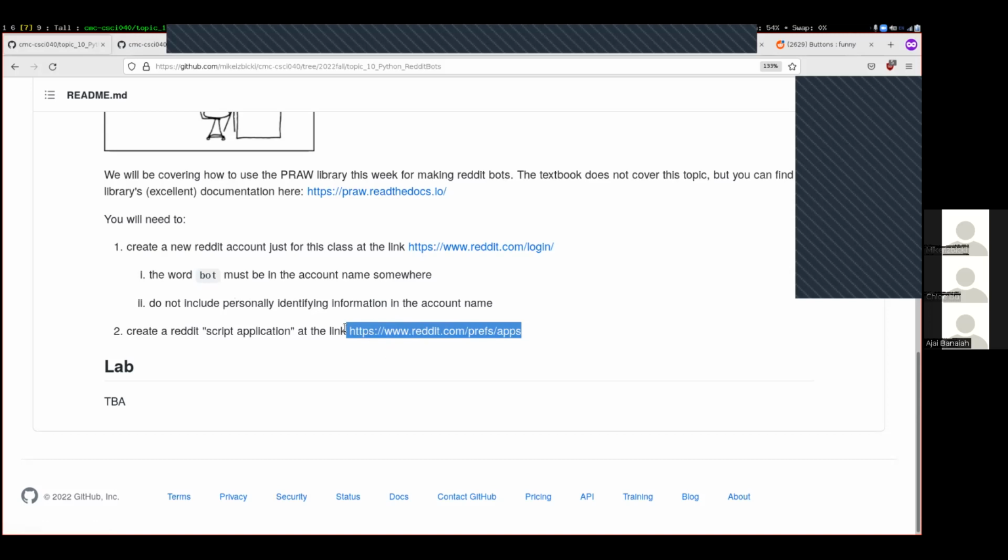A lot of people think about bots on social media as being pure evil, the worst thing in the world. Like, why would anybody want to do this? But we'll see that Reddit and actually all social media web pages, so Facebook, Twitter, Instagram, all these different companies, they all have interfaces for people to make bots that interact with their platforms. So even though we're working with Reddit right now for the purposes of this assignment, anything that we do is very easy to extend to any of these other social media platforms. Reddit is just nice because you can silo things off and we won't affect the rest of Reddit by working in our own little forum.